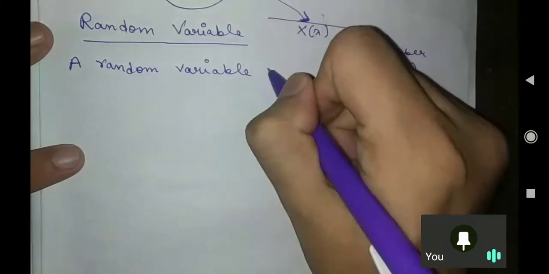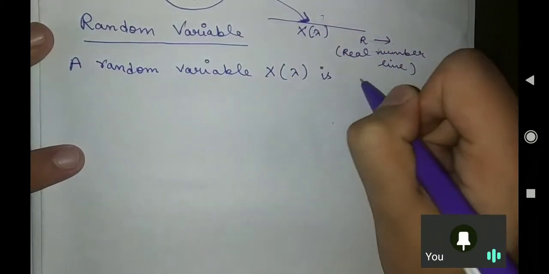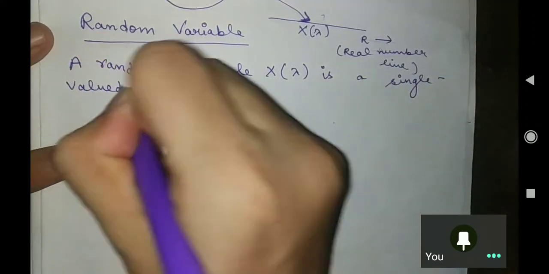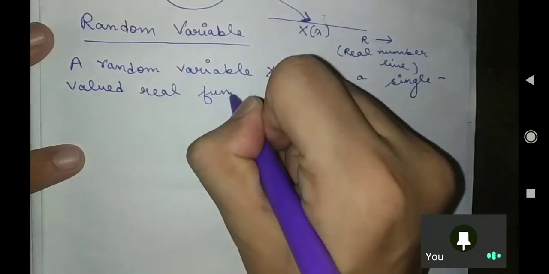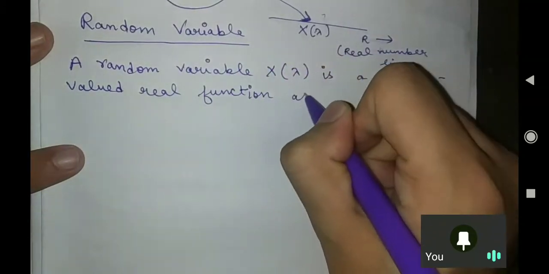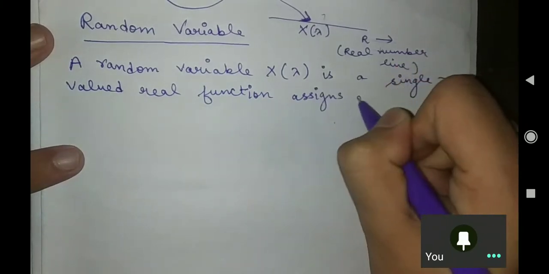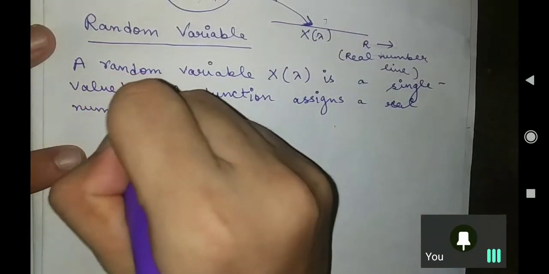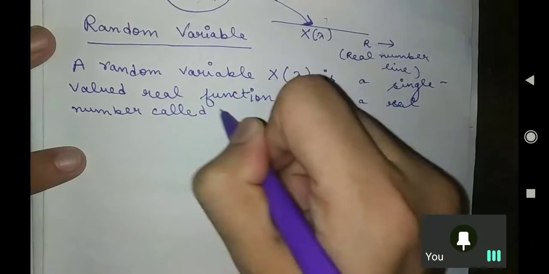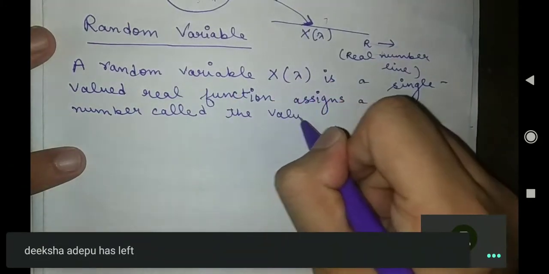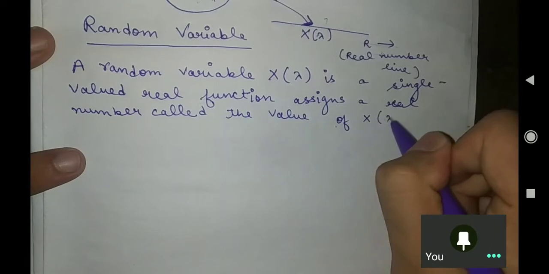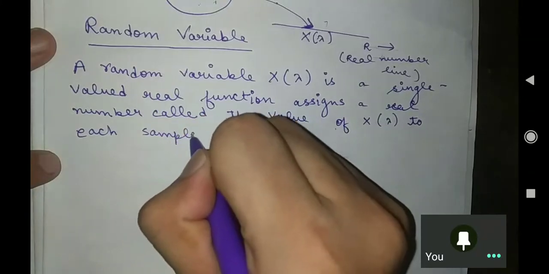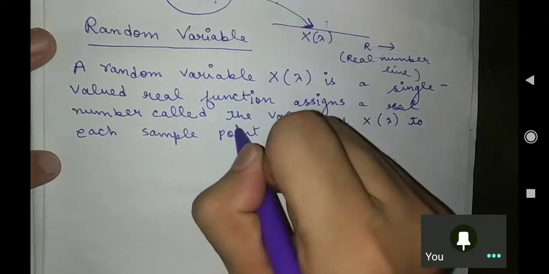A random variable X(lambda) is a single valued real function that assigns a real number, called the value of X(lambda), to each sample point lambda of S.